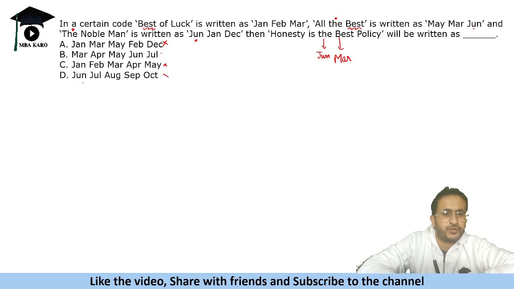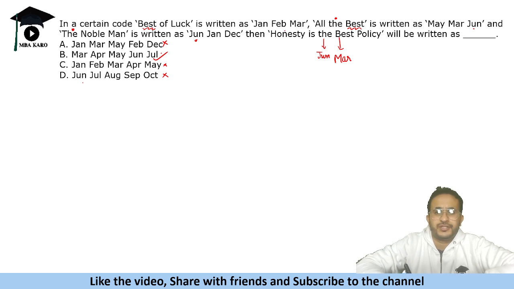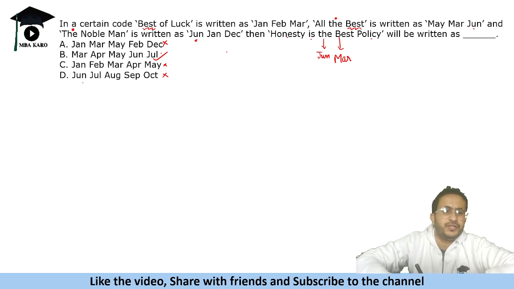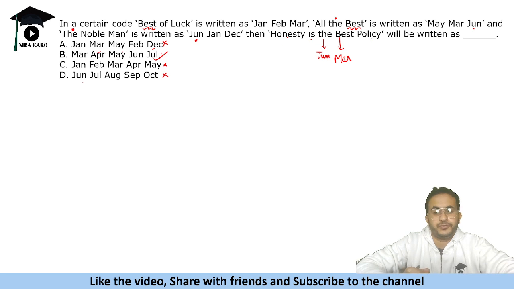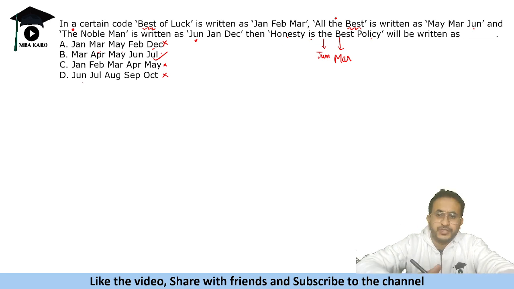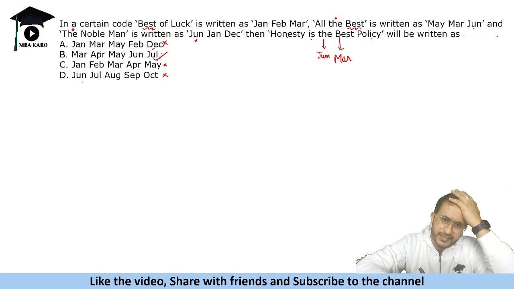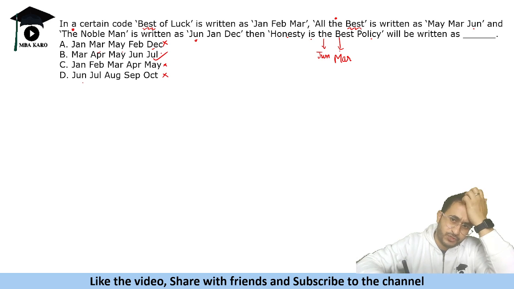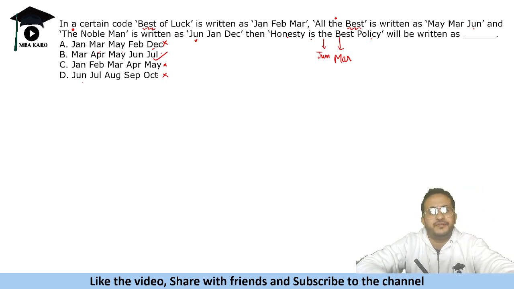June and March are not there. So this is the only option which has June and March. For others, honesty is policy could be others like April, July and May, because these are not used anywhere. If a word's code is not used, then a new word can have a new code. So these could be the new codes, and hence this is the only possible answer because June and March should be present, which are not present in any of the other options.